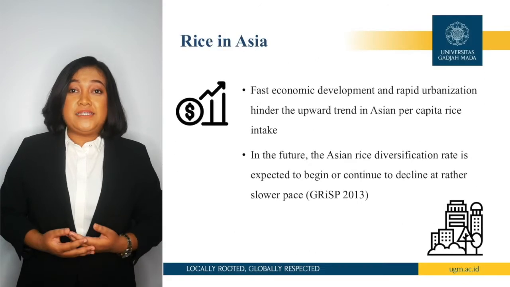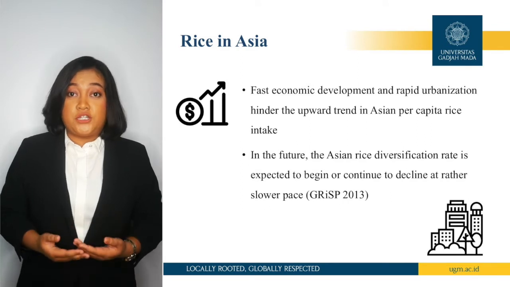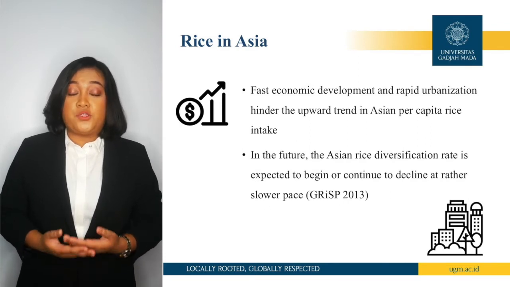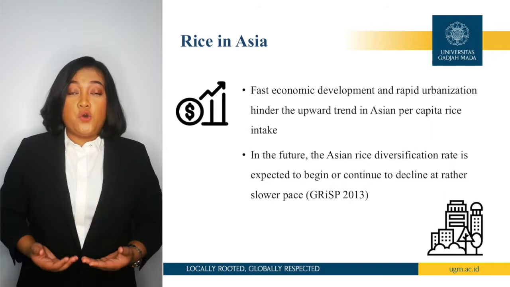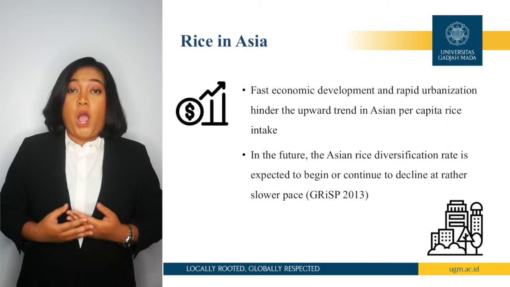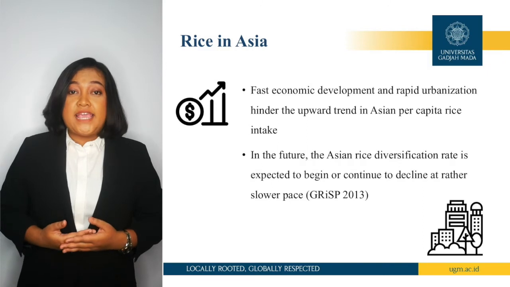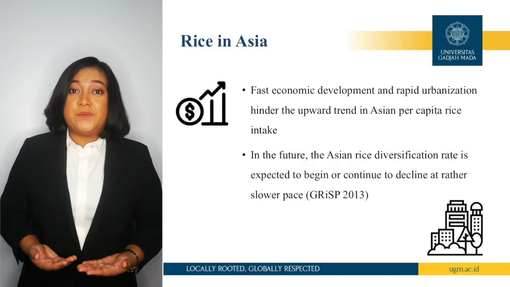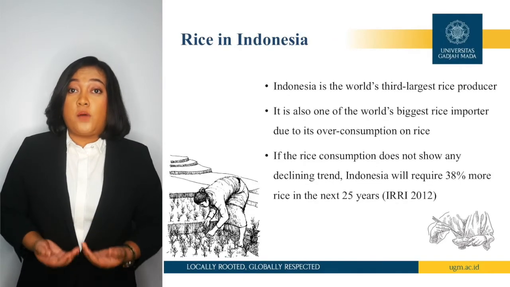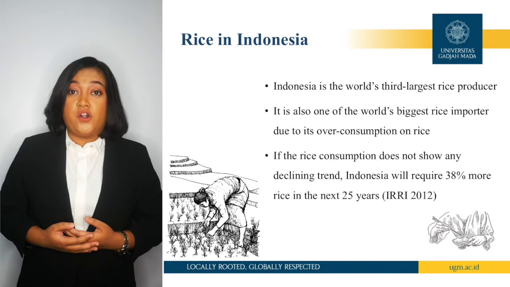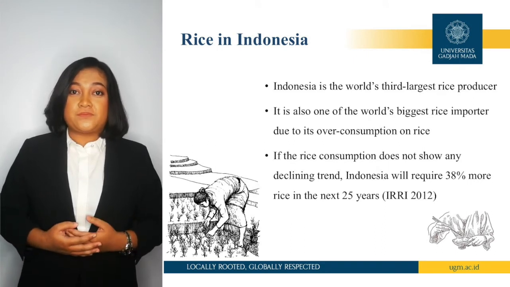Some high Asian economies, such as Hong Kong, South Korea, Japan, and Taiwan, have gone through a substantial decrease in individual rice intake over the past 3 decades. But it is naive to assume that all Asian countries would behave the same way. However, the Global Rice Science Partnership predicts that the rice diversification rate in several emerging Asian countries has begun to decrease at a slower pace. Indonesia ranks 3rd among top rice-producing countries in the world. However, it is also one of the world's biggest rice importers due to its overconsumption.